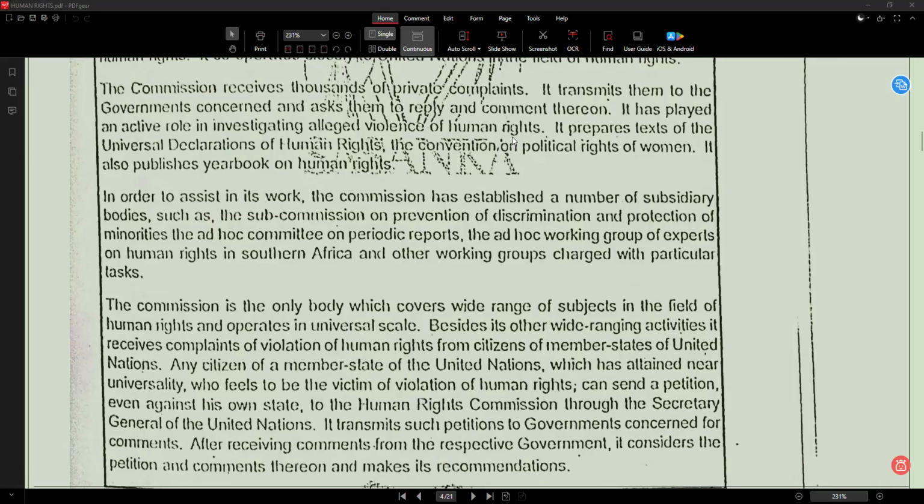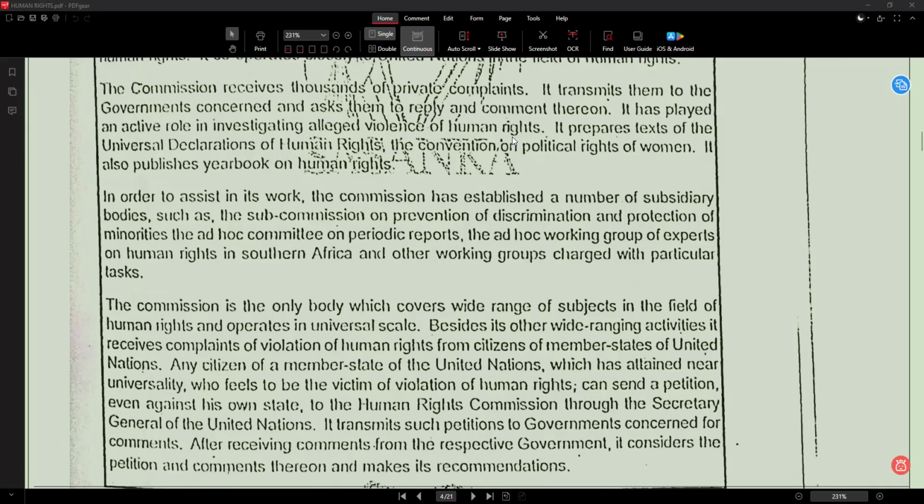Transmit means it is sending, like broadcasting. So governments concerned means related to governments. Ask means requesting. Reply means give answer. Comment means give explanation. So the commission sends complaints to the concerned governments and asks them to respond and explain.